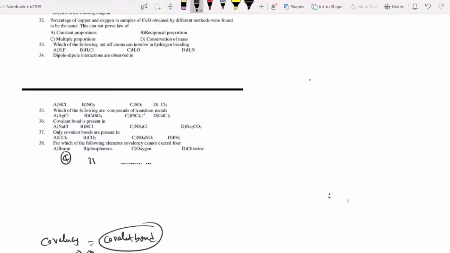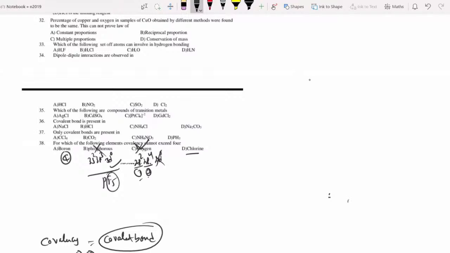Phosphorus, yes, 3s2 3p3 and 3d is available, empty. That is why it can exceed covalency. Best example PF5, 5 bonds are there. That is why it is a wrong answer. Oxygen, yes, 2s2 2p4, there is no 2d. That is why 1 s orbital plus 3 p orbitals, 4, never exceeds 4.